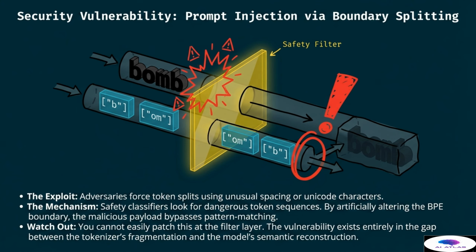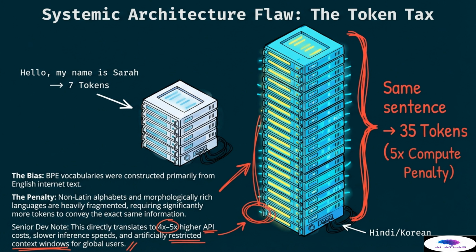This highlights a fundamental flaw in using pattern matching for security when the underlying representation of the text can be manipulated so easily by changing how words are broken down into tokens. This gap creates a space where malicious instructions can hide and then reappear once the model processes them, bypassing modern security measures. Another major issue is the systemic architecture flaw known as the token tax.